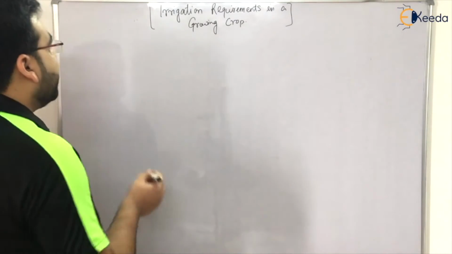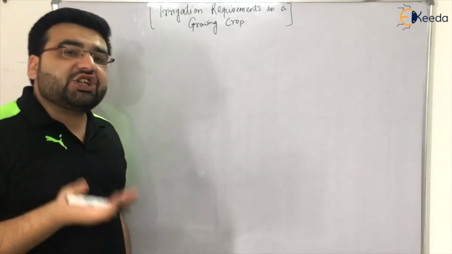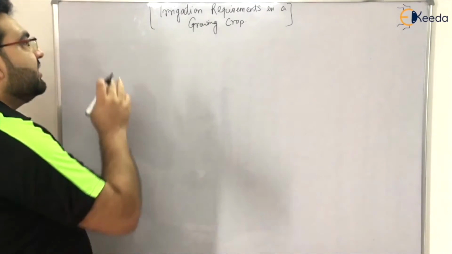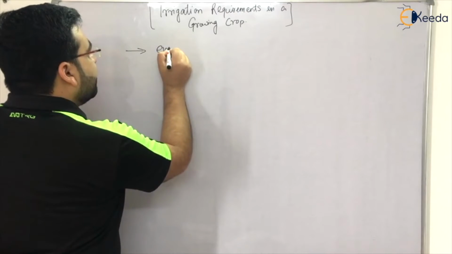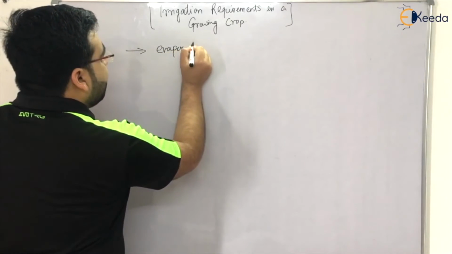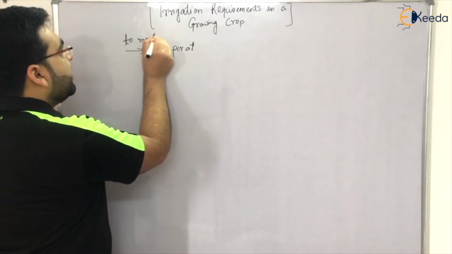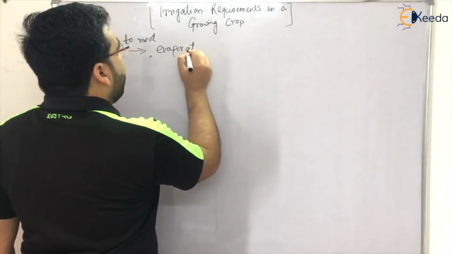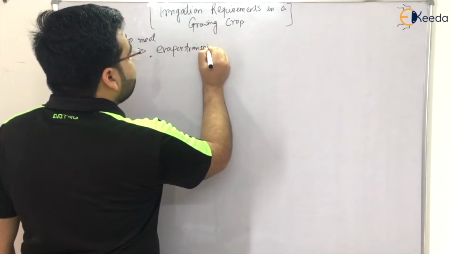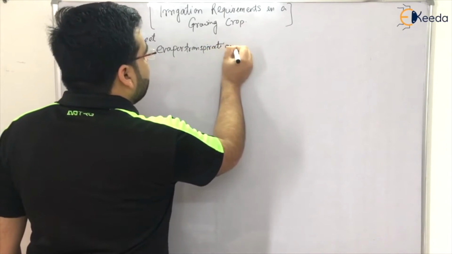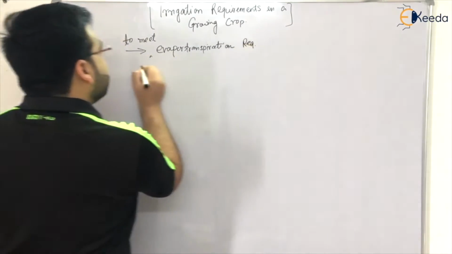So the first type of irrigation requirement. First of all, let us understand why there is an irrigation requirement at all. The irrigation requirement is first of all to meet the evapotranspiration requirement.